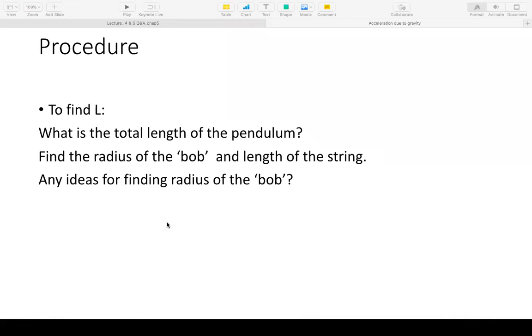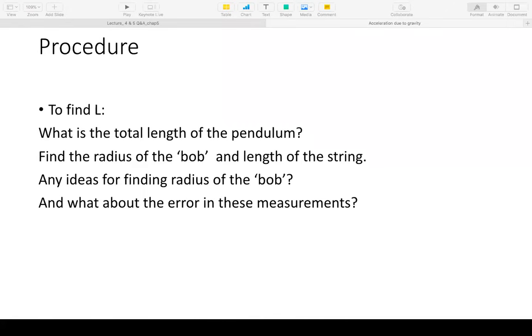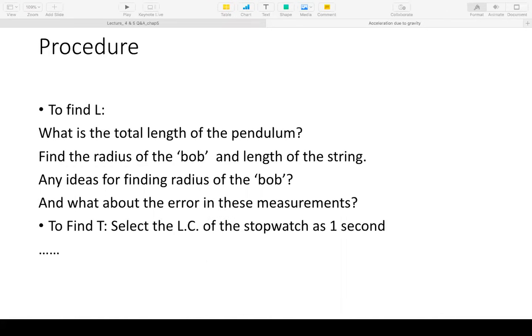So how will you find the radius of the bob? We have already discussed. One of the best ways is to use a string around the diameter of the spherical object, or if it is a nut or an O-ring or an eraser, then you can measure its dimensions and figure out what amount you should add in place of the radius if your shape is anything different from a sphere. So that is fine, but what about the error in these measurements? That's what is more important for us today.